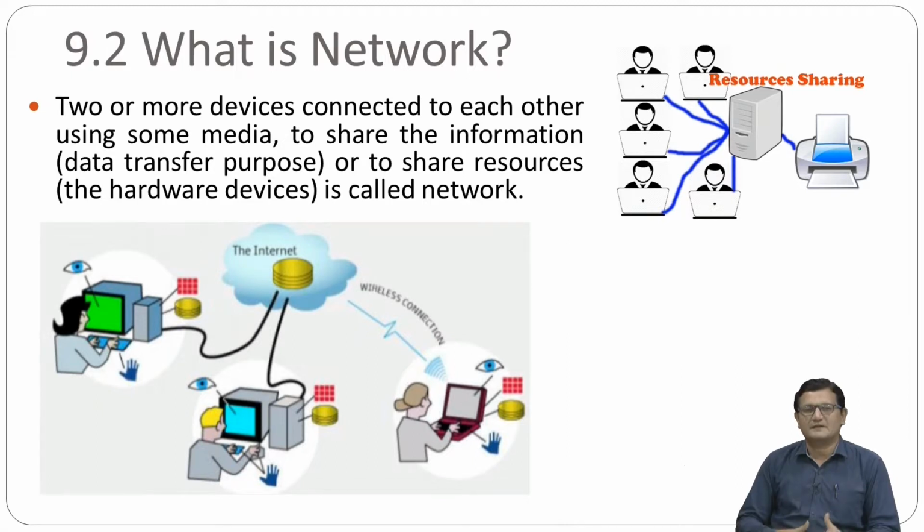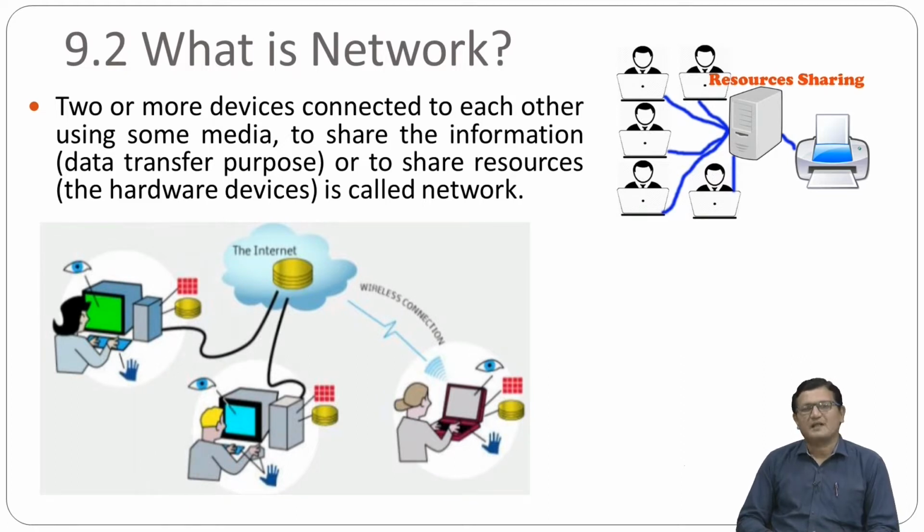Let's suppose you have some information available on one machine, and you want to access the same information on another computer. Obviously, what you need is a computer network. Along with that, suppose you have some physical hardware like a printer or CD-ROM, and you want to share it among all the machines on one premises. Then obviously we need a network. So the main purpose of the network is to share information and to share resources.